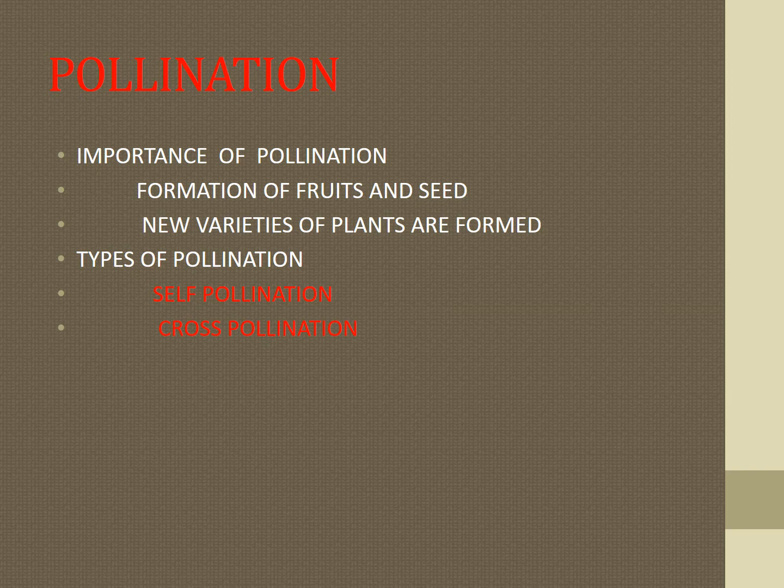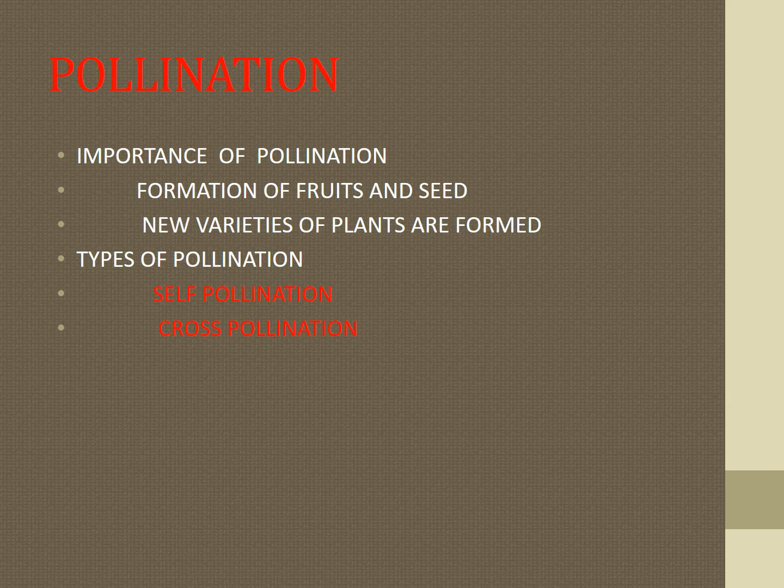Next, new varieties of plants are formed through new combinations of genes in the case of cross pollination. Types of pollination: two types. One is self-pollination, the other is cross-pollination.